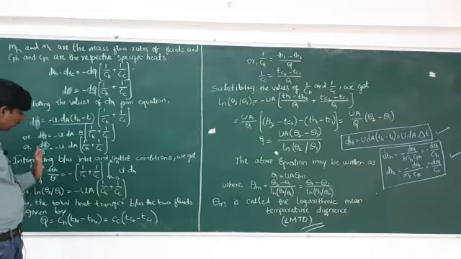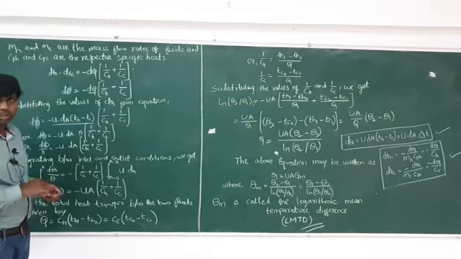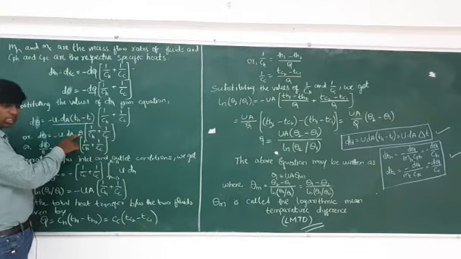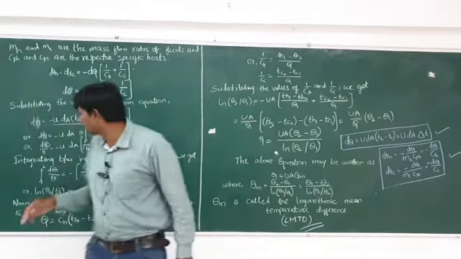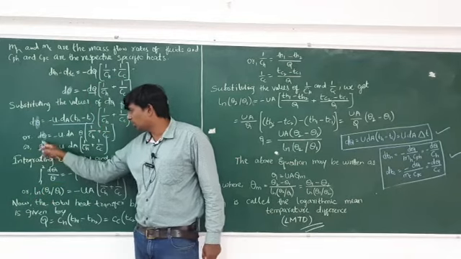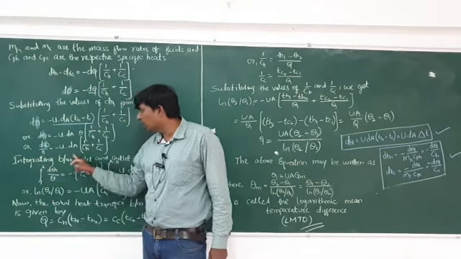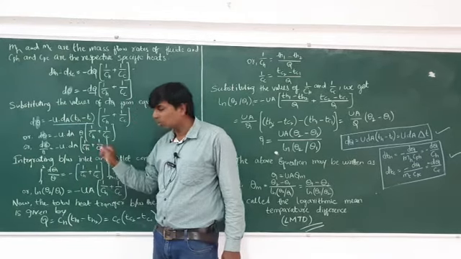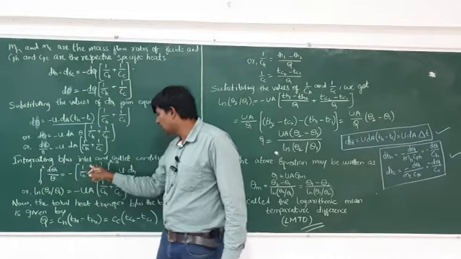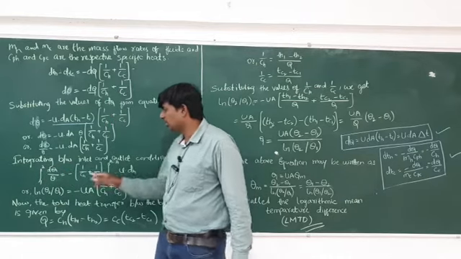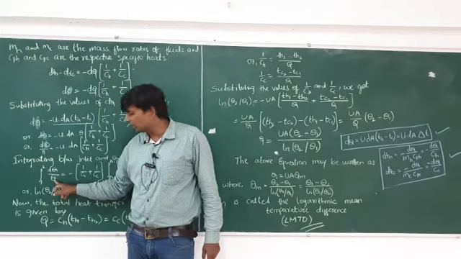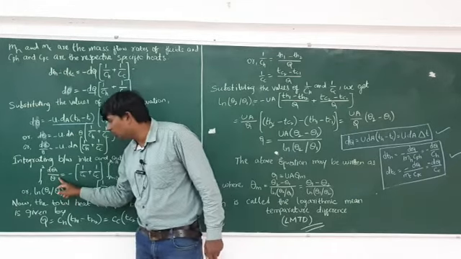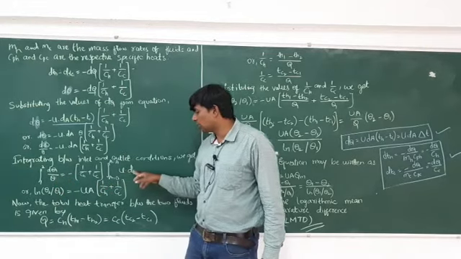Now it has become variable separable. Here the theta term is there. This theta you can shift to this side. If you shift this theta to that side, it will become variable separable. Here theta terms are there, and here the A terms are there. So what you have to do? Integrate between the inner and outer conditions. Here you have to integrate with respect to theta, and here you have to integrate with respect to A.